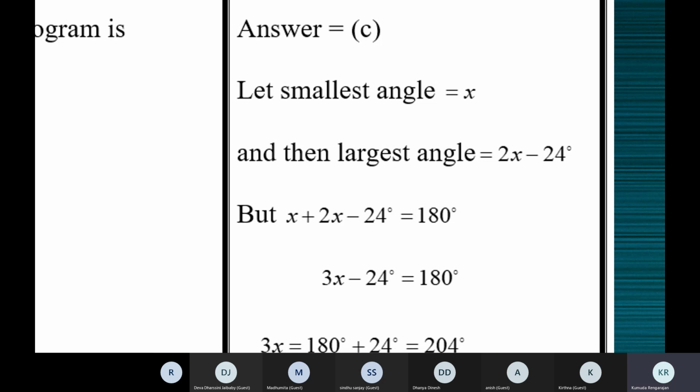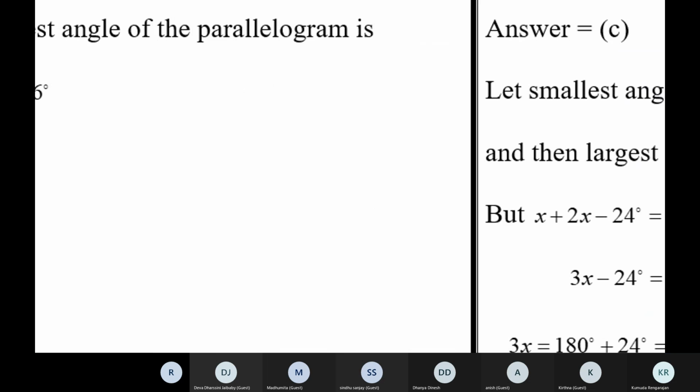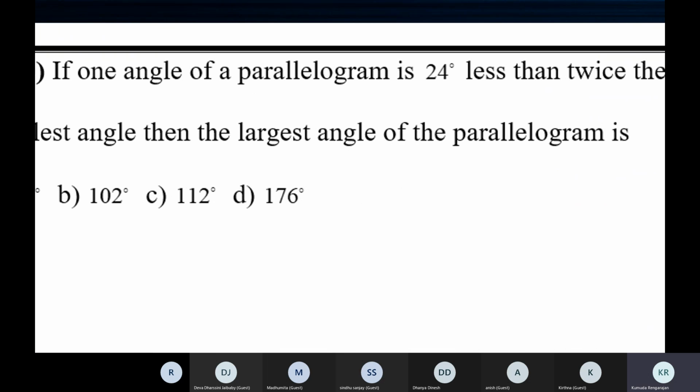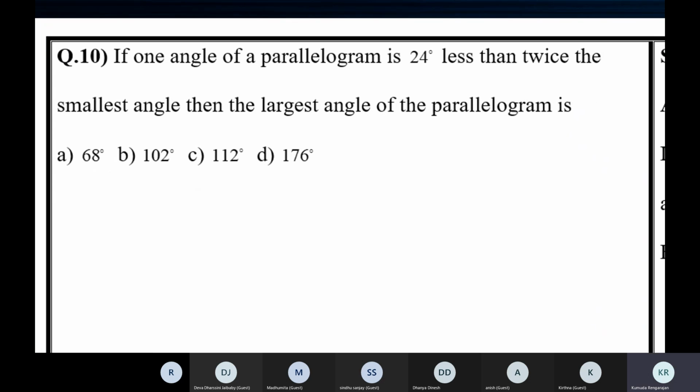Okay, let's go back to the question now. That's what I was telling you, that in a parallelogram, if they're talking about opposite angles, they're equal. So here it's very clear they're talking about adjacent angles. Between the adjacent angles, they're calling one the smallest angle, the other the largest angle.